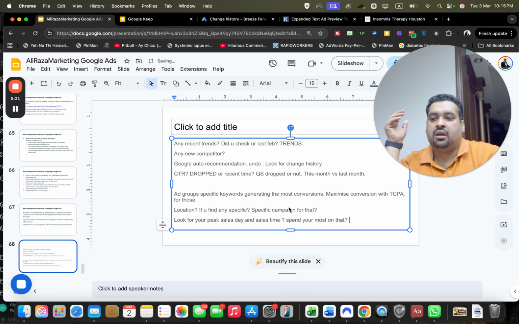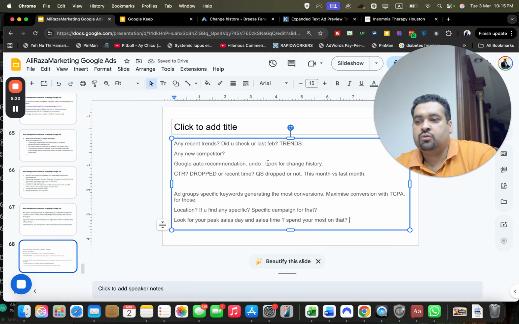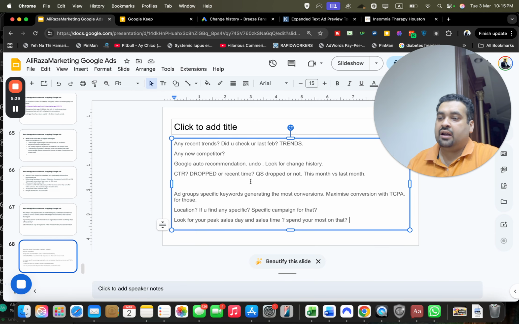I think the main thing over here is to see if there are any new competitors, if any trend has changed, or if your last February versus this February is anything different or not. Apart from this, the Google auto recommendation factor is also important to see if that has happened, or any other changes. Look at the change history, and whether the CTR or your quality score has dropped. Now these are the additional things which I am explaining over here.